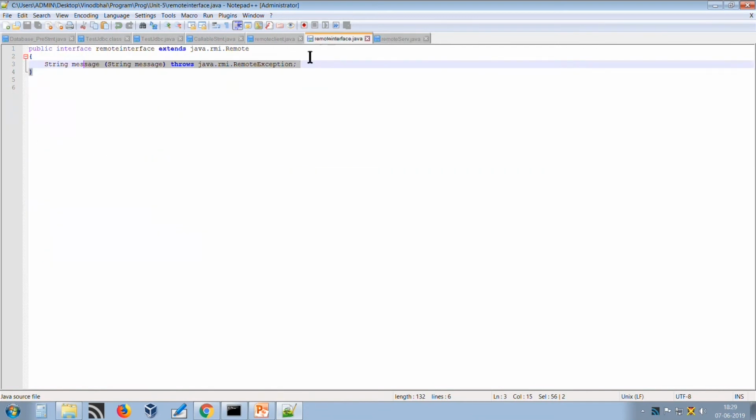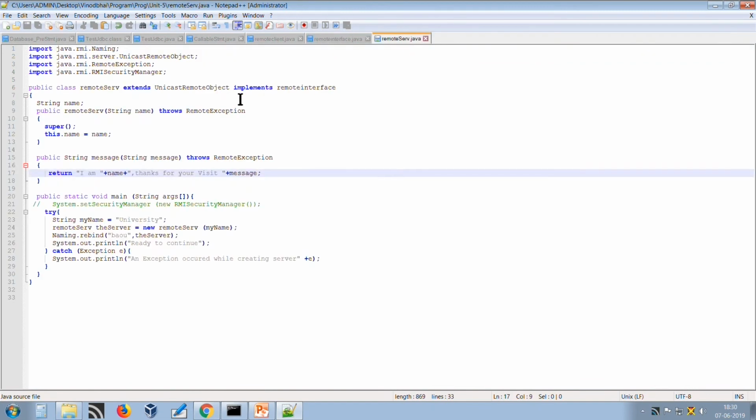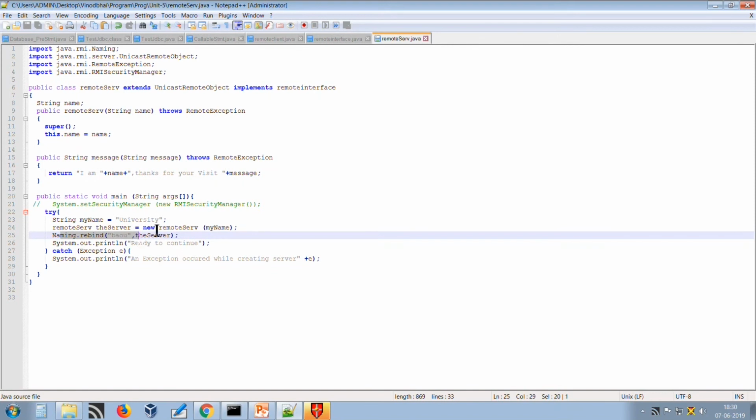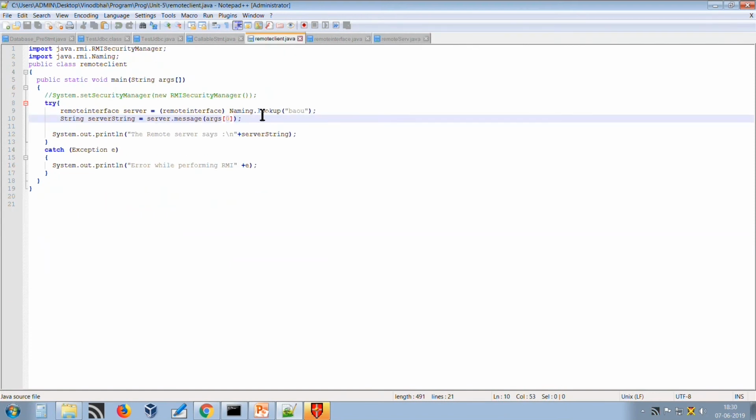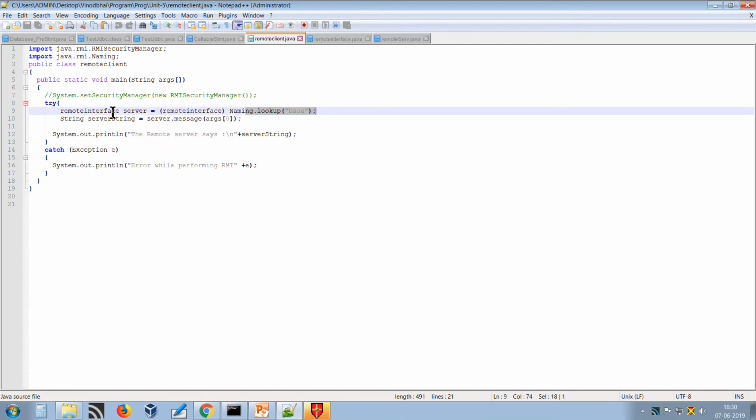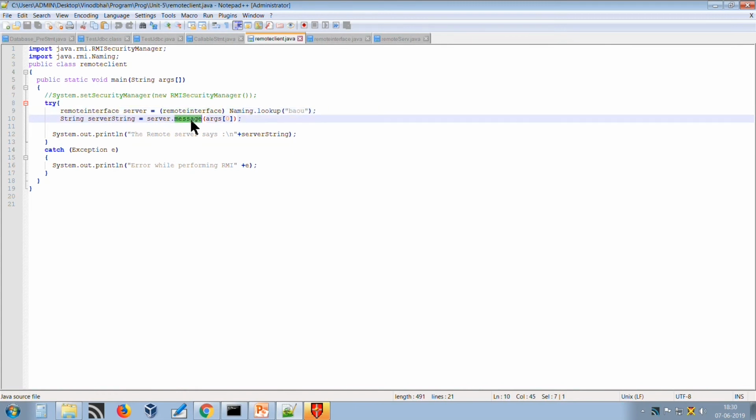So what it involves: first, create a remote interface which extends the Remote interface and write the remote method; implement the remote interface in a program which extends UnicastRemoteObject, provide the implementation of the remote method, and register the remote object with the Naming.rebind method. Then write the client program to look for the registered remote object in the registry, cast it with the remote interface, and call the remote method with the returned remote instance. So, this is all about the implementation environment of RMI.